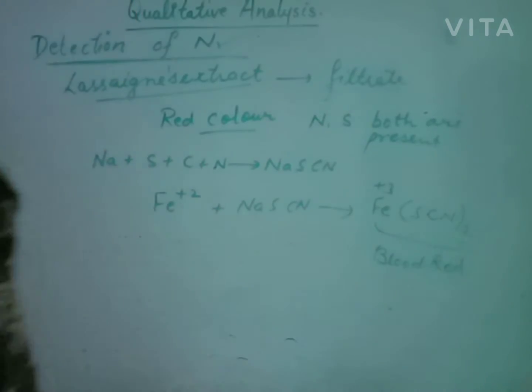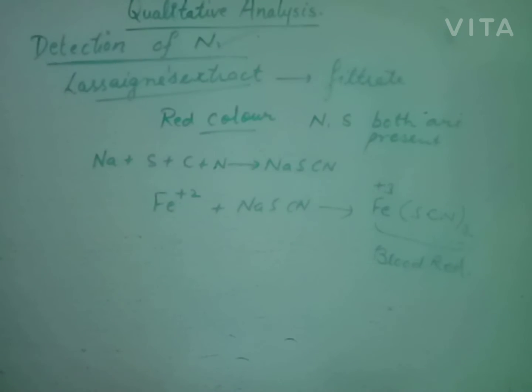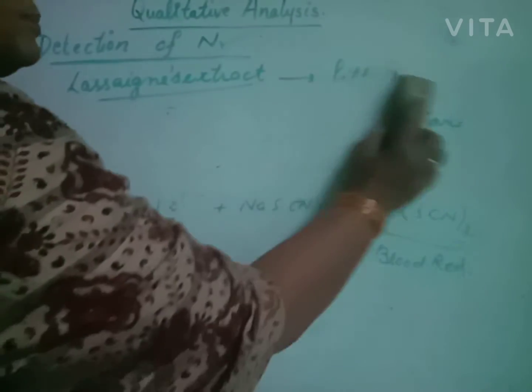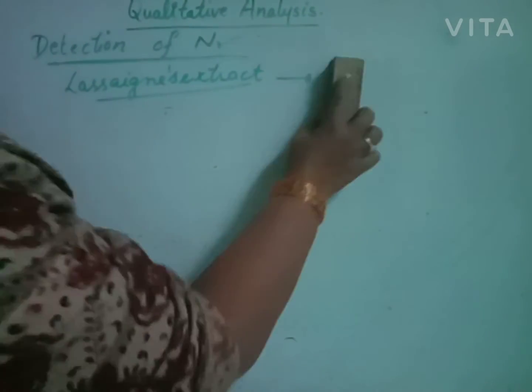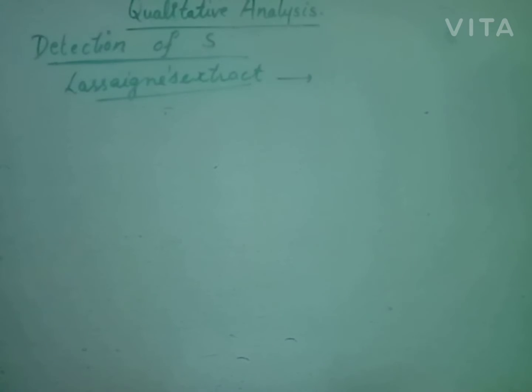We will say red color. If red color is obtained, that means both are present. If blue or green color is obtained, that means only nitrogen is present. Clear? Now test for sulfur. Beta, we have Lassaigne's extract.